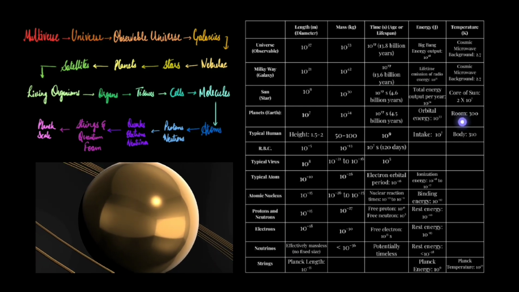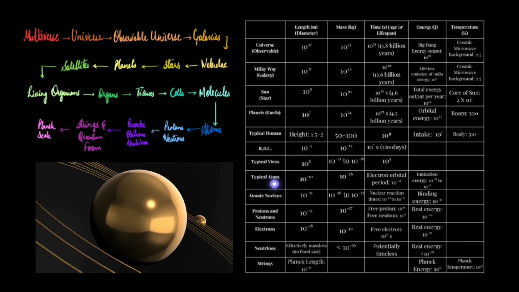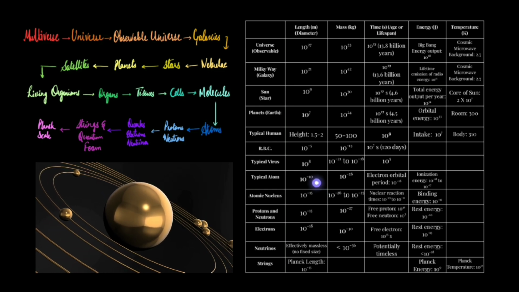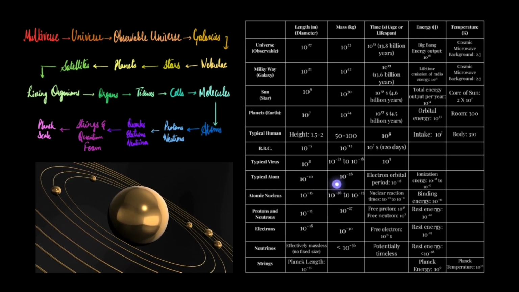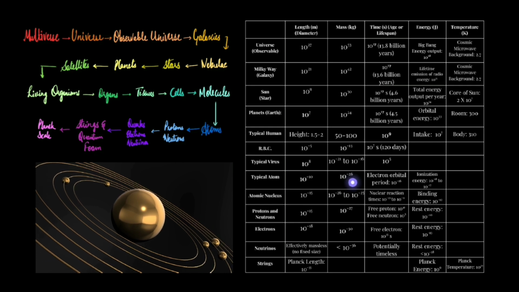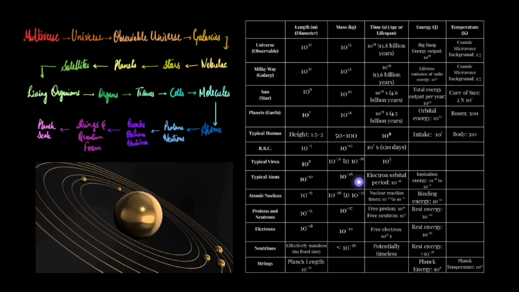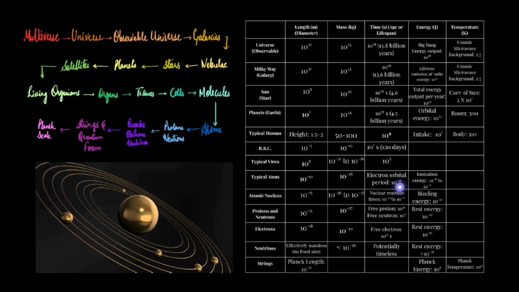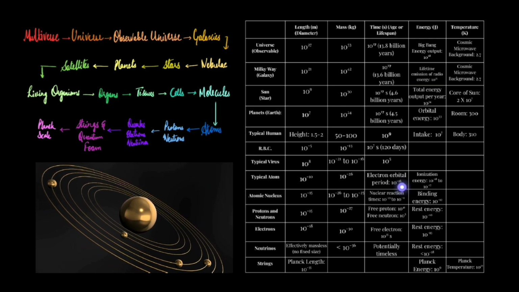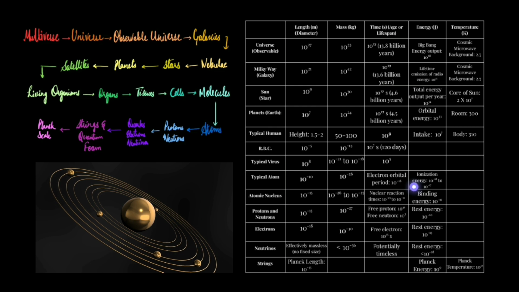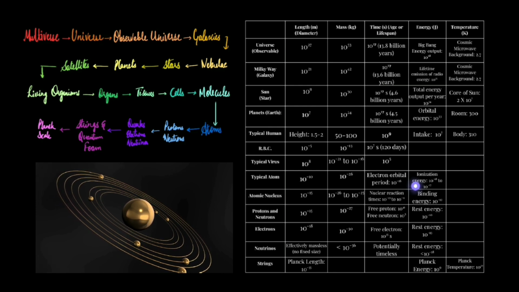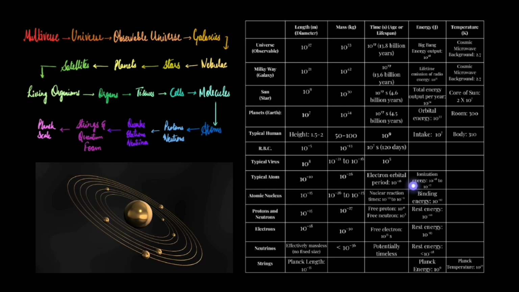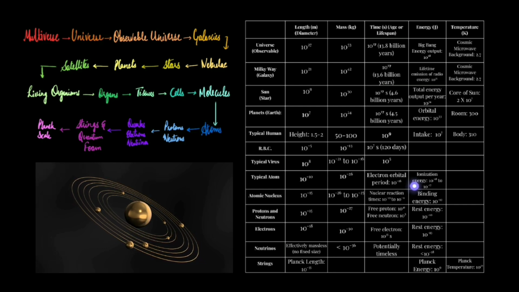Now let's see some smaller things. For example, let's see a typical atom. A typical atom has a size of 10 to the power minus 10 meter. Then the mass is around 10 to the power minus 27 kgs approximately. Then the time period of an electron's orbital motion is around 10 to the power minus 16 seconds. The ionization energy, for example, to remove the electrons, what is the amount of energy required from the atom? It is around 10 to the power minus 18 to 10 to the power minus 17 joules.